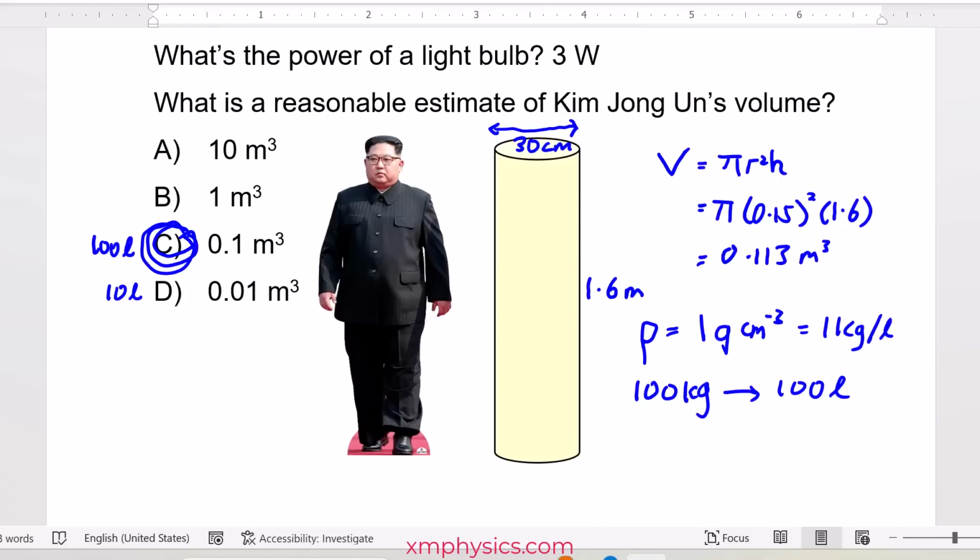As you can see, estimation problems can be approached from different angles. So it's actually quite fun doing such problems.